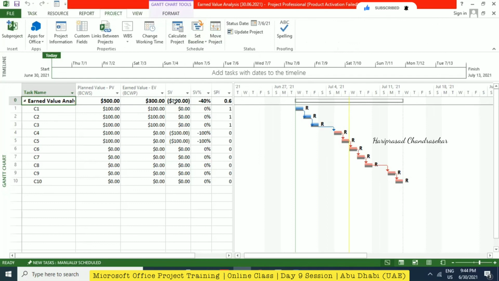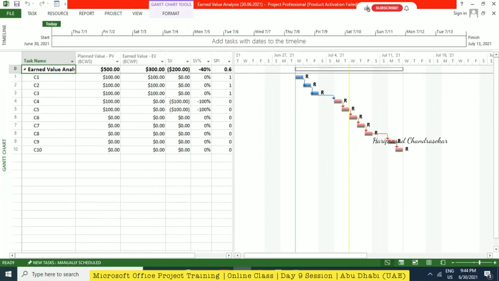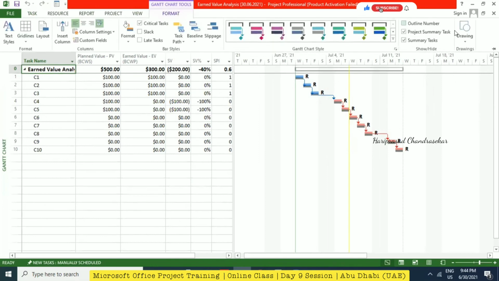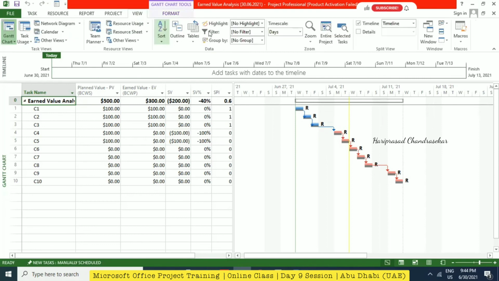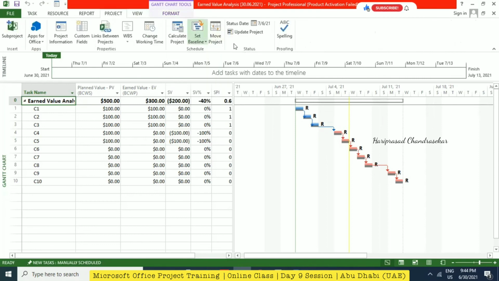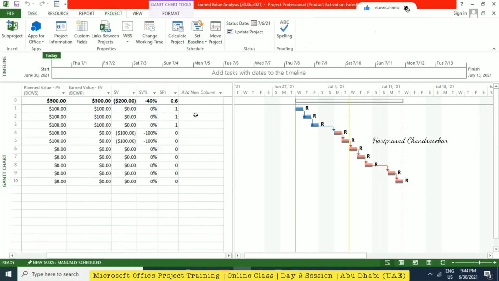Because I'm shrinking the window, everything is small. I think you can pin it. I have pinned it, but because I'm working side by side, everything is shrunk. So move project, mark on track, set up status date, how to update actual progress. And then custom fields was a good tool to use. Yeah, I remember how to do that.